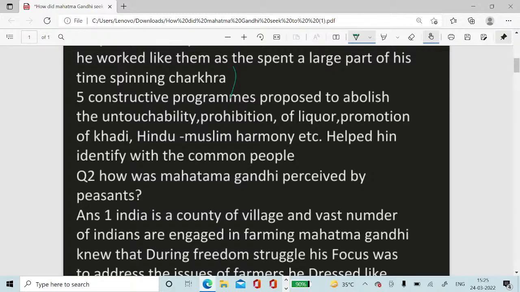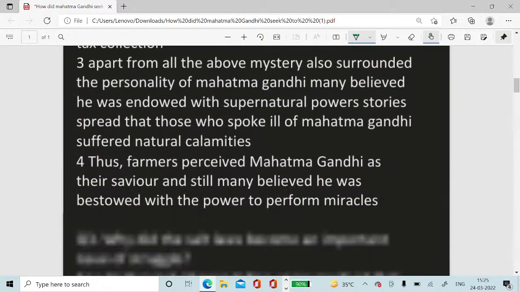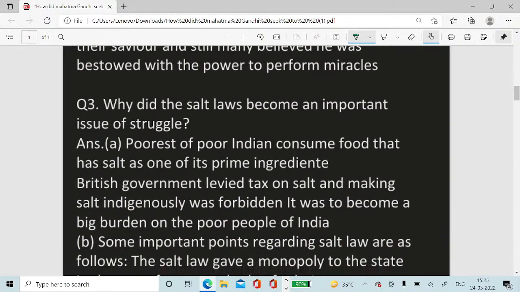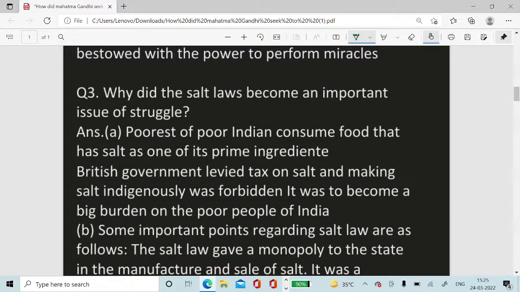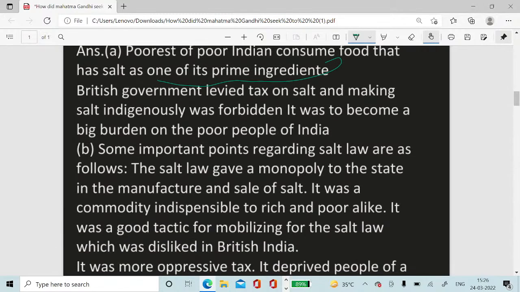Question number 2. Why did the salt laws become an important issue of struggle? Answer. A. The poorest of the poor Indians consume food that has salt as one of its prime ingredients. The British government levied tax on salt, and making salt indigenously was forbidden. It became a big burden on the poor people of India. Point B. Some important points regarding the salt law are as follows.